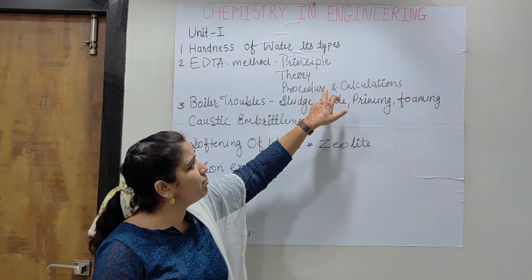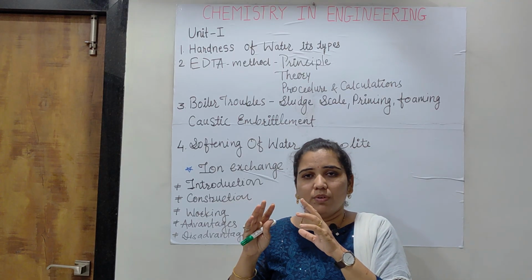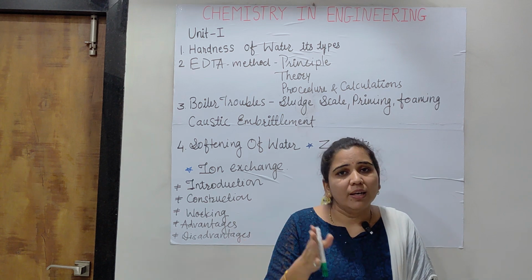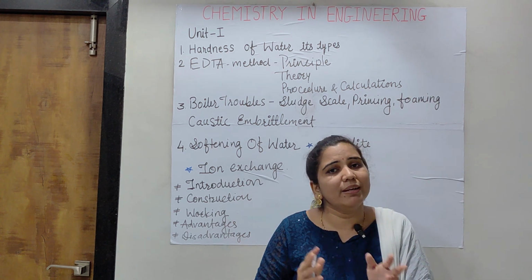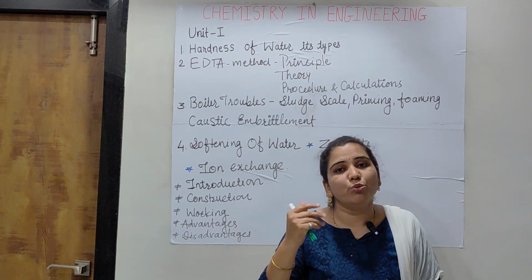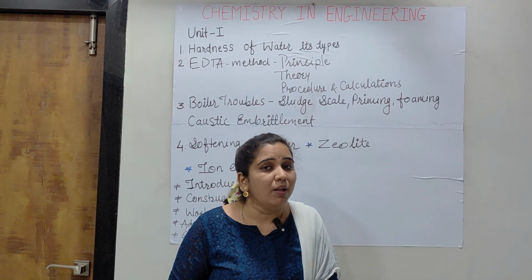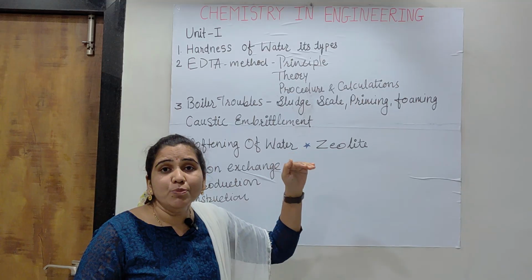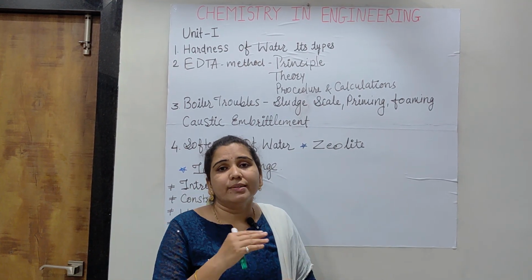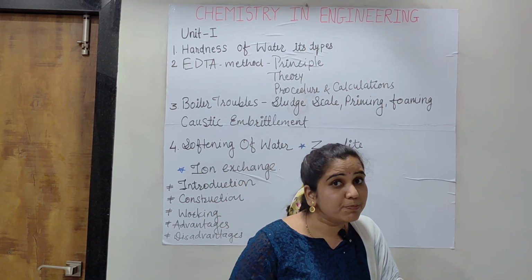After that, moving towards the procedure. In procedure, there are 3 steps. In the first step, simply we have to use a standard hard water. Just take a particular volume of standard hard water. It is treated with indicator, then buffer solution, and titrated with EDTA, and that volume is considered as the volume of EDTA required to remove the hardness from that particular volume of standard hard water sample. In the same way, we will get volumes from the next type of water, that is from the unknown water sample. Then third will be for the boiled water sample, V1, V2 and V3 respectively.